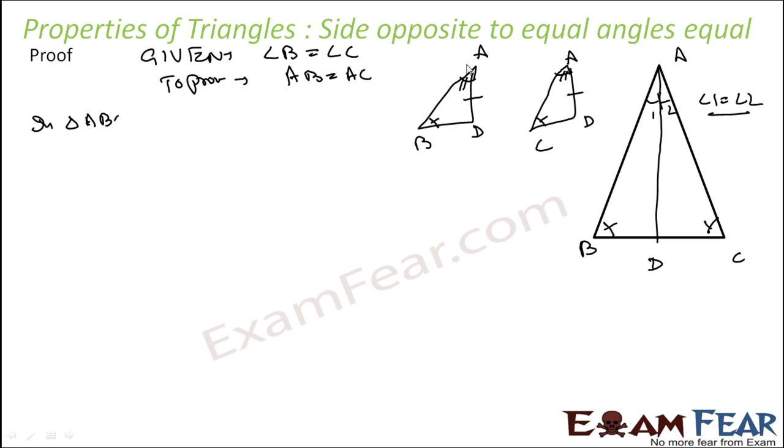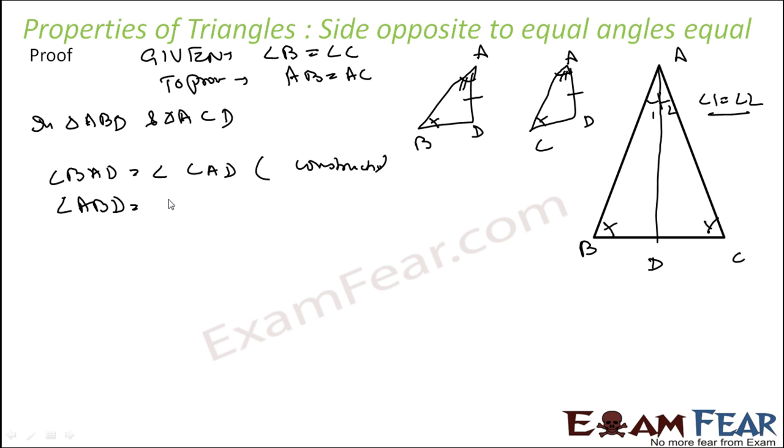That is right. In triangles ABD and ACD, I can see that angle BAD is equal to angle CAD by construction. Another angle, ABD is equal to angle ACD, that is also given, and then the third side AD is equal to AD because it is a common side.